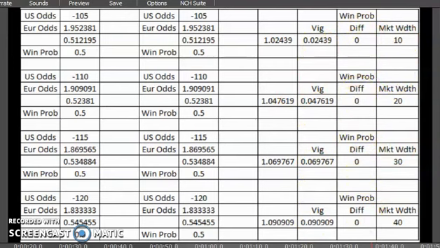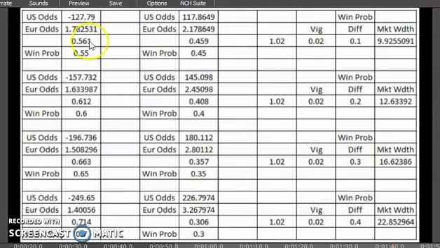In this example, we now hold the vig constant at 0.02, but once again you can see that as the difference in the win probability of these games increases, so does market width. If this is 0.1, 0.55 minus 0.45 is 0.1, 0.6 minus 0.4 is 0.2, and so on.